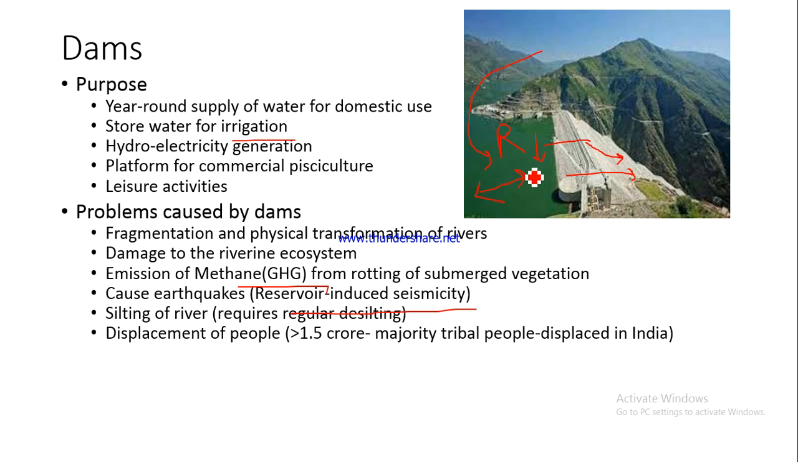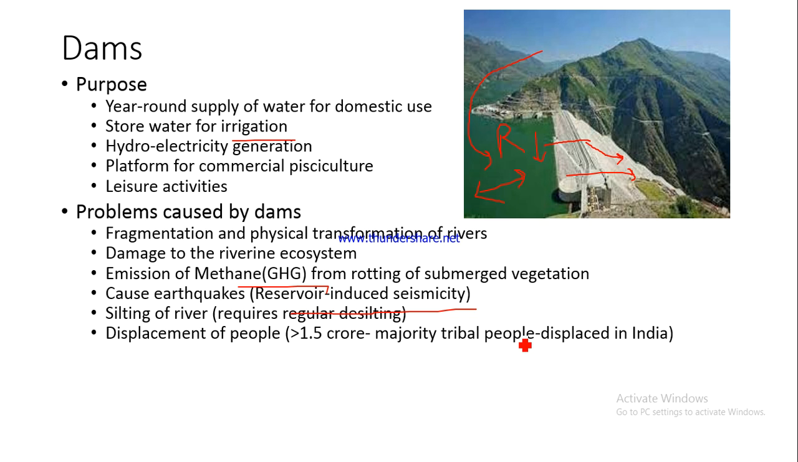If you talk about the Pancheshwar project, which is being planned in this part of the state, Uttarakhand, in the Champawat and Pithoragarh district, it is expected that so many villages will get submerged, and so many people living in those villages will have to get displaced. So this is one major humanitarian issue connected to the building of dams, and that is why dams are being opposed in so many places.